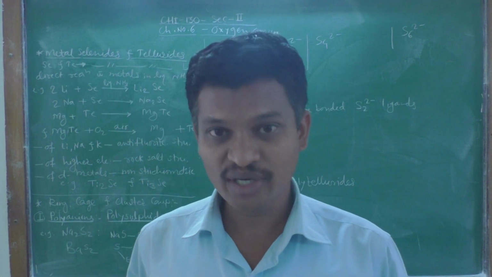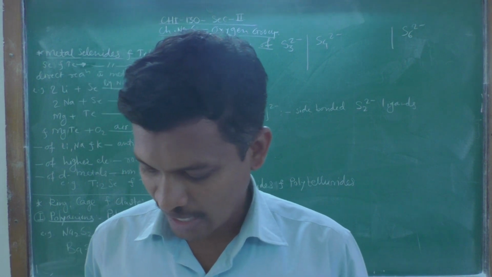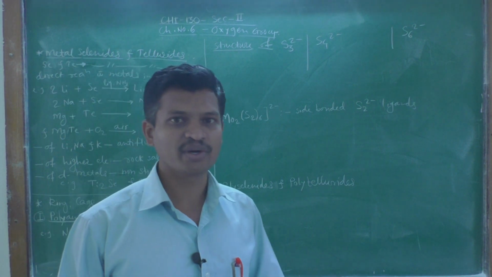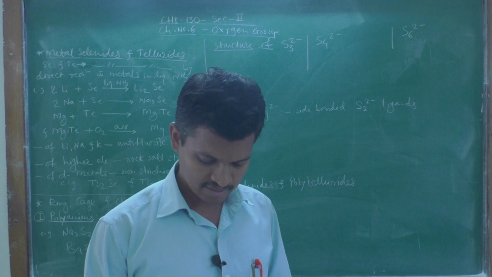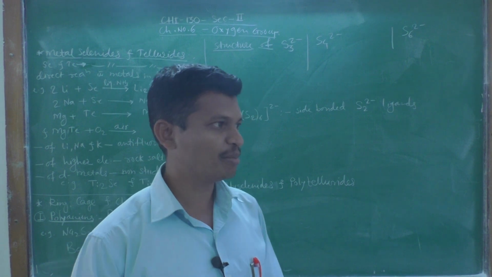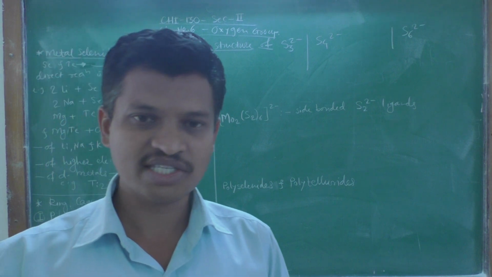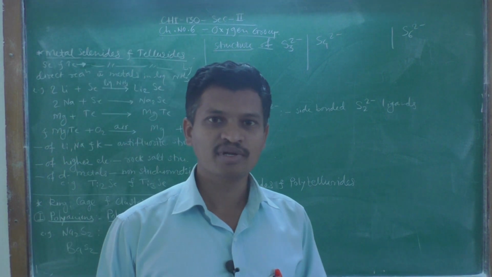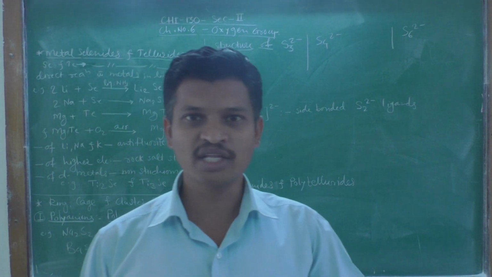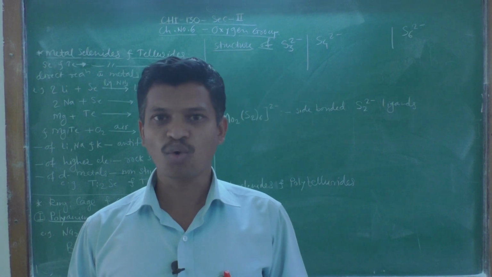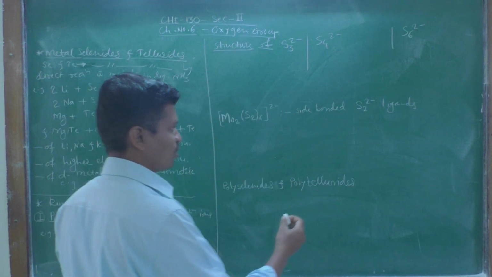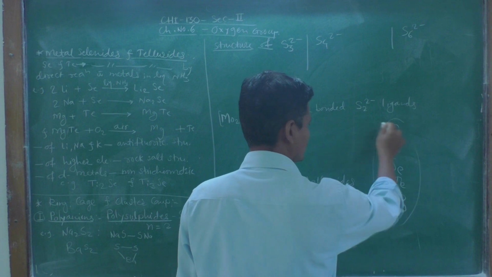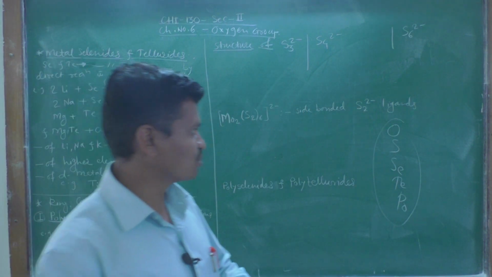Today we are going to start our new lesson, new chapter, and that is the oxygen group. This is chapter number 6 from section 2 of inorganic chemistry. The oxygen group elements, that is the group 16 elements, consist of 5 elements: oxygen, sulfur, selenium, tellurium and polonium. In short, you can memorize it as OSSeTePo. So all these elements are present in the oxygen group, that is group number 16.